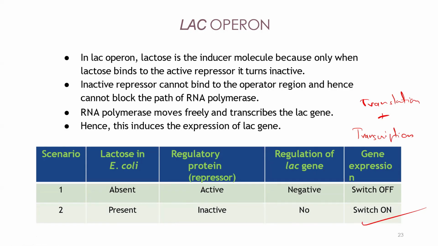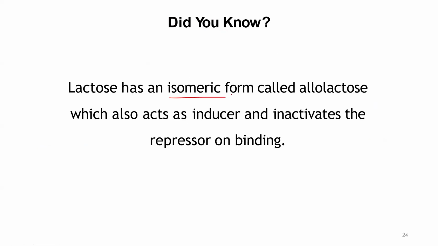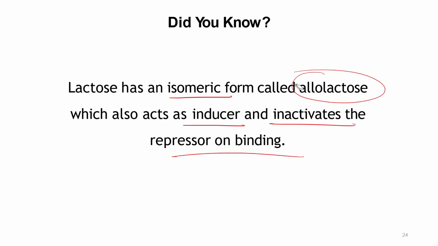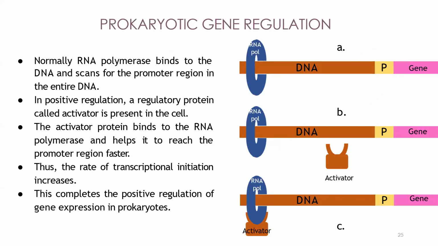Clear? So lactose has an isomeric structure, which is also called allolactose, which is the inducer and inactivates the repressor binding. Remember, if the option is given with both lactose and allolactose, select allolactose. This lactose has to be modified to allolactose, then only it can act like an inducer and bind to the repressor. Understood? Yes, sir.